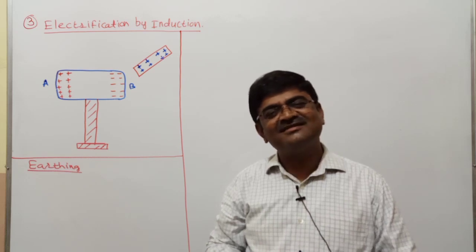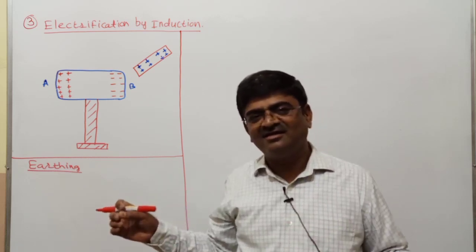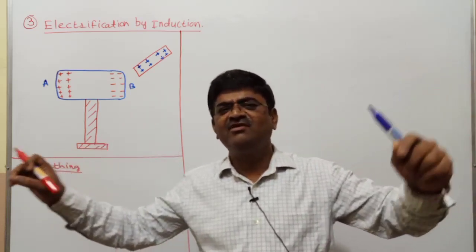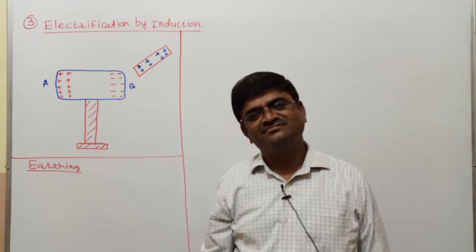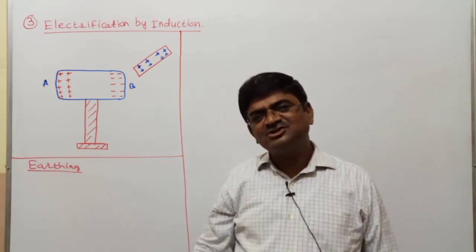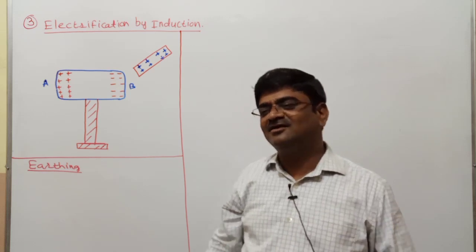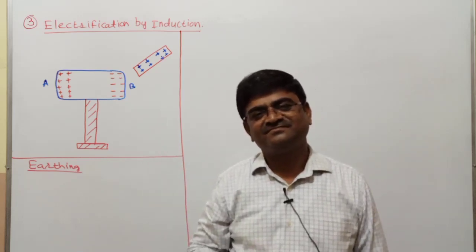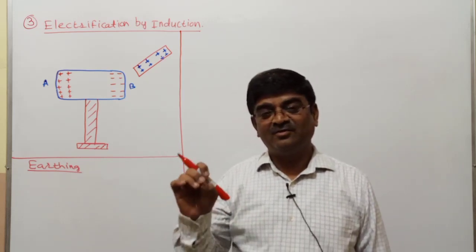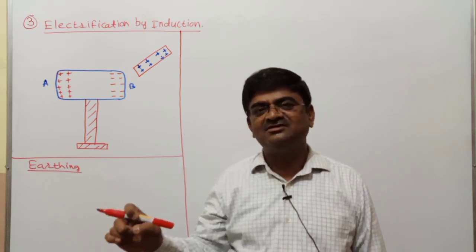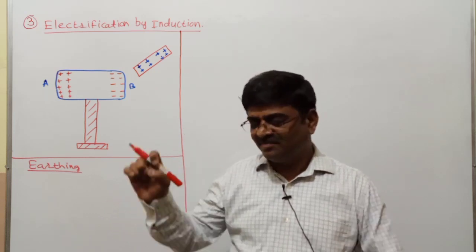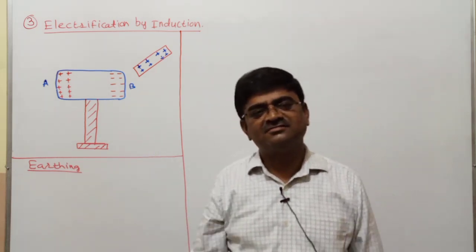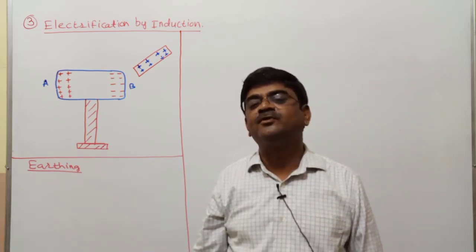So what is that earthing basically then? One wire we take, one end of the wire we connect wherever we need earthing, another end of the wire we connect to the earth, the ground. And what's the intention of doing so? Either to give electrons to the earth or take electrons from the earth. Mind that, due to the huge size of the earth, any number of electrons added to the earth or taken from the earth doesn't alter the potential of the earth.